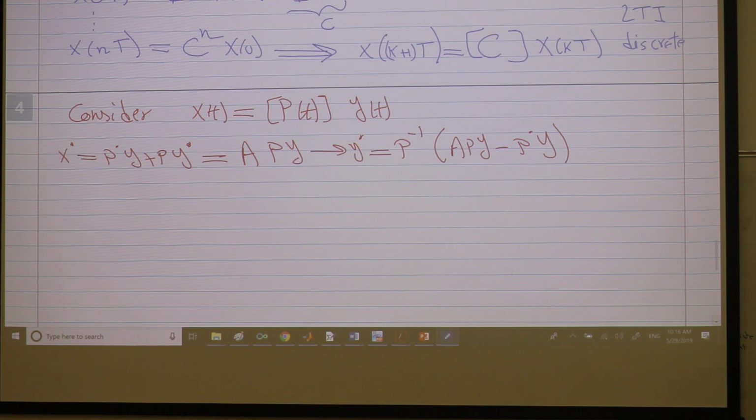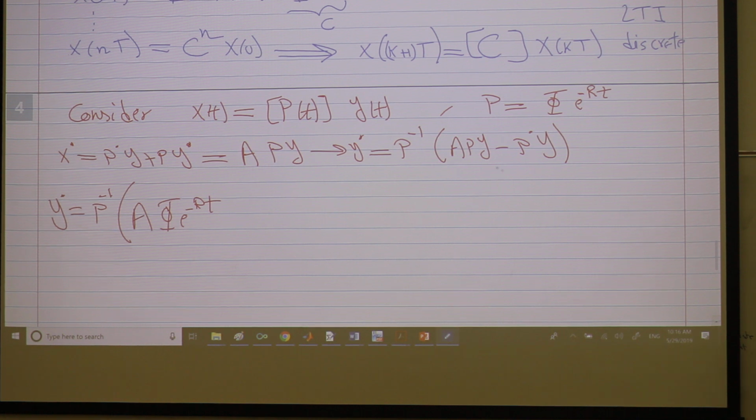Let's expand things. Remember, P is phi e to the negative Rt. So I have here y dot equals P inverse of A times P, where P is phi e to the negative Rt, times y.